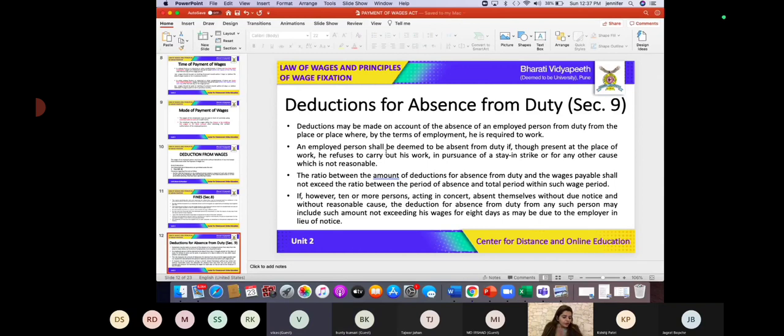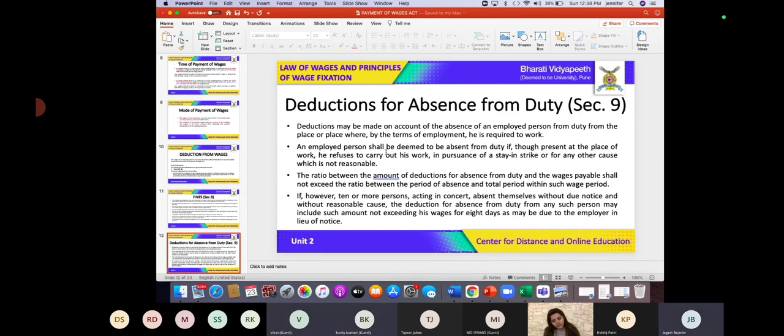Okay. Now, let us go ahead. It further says that an employee present at the workplace, and most importantly, refuses to work without proper reason, shall be deemed to be absent from the duty. So what does it mean? That the employee has come to the workplace, but he is not performing his duty, he is not working. Then in such a scenario, will he be paid wages, or do you think there will be deduction from his wages?